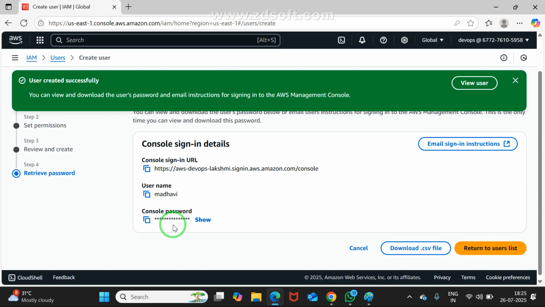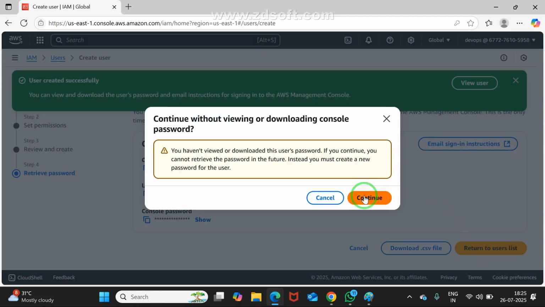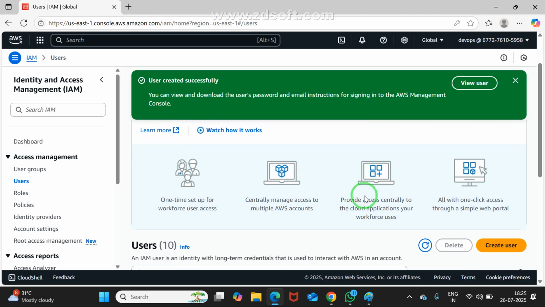Are you able to connect or not? Assume once you connected, I am taking the assumption that you are not able to see any resource. Maybe click on EC2, you may not. Click on S3, you may not. At least I may give S3 access for these three people. First, you may try to log in. Are you trying to log in, Madhavi?